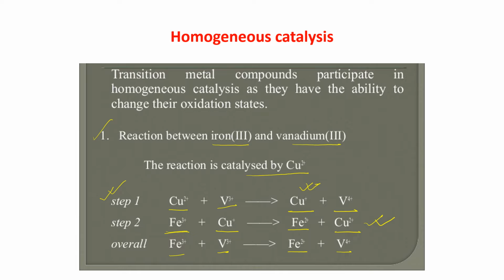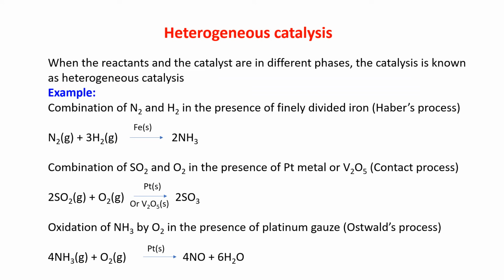Heterogeneous catalysis. When the reactants and the catalyst are in the different phases, the catalysis is known as heterogeneous catalysis. Example, combination of N2 and H2. You can understand that both are in the gaseous phase, in the presence of finely divided iron, that is the Haber's process, we are using that. Now see, N2 and H2 both are in the gaseous phase and iron is in the solid phase. We are getting NH3 by Haber's process.